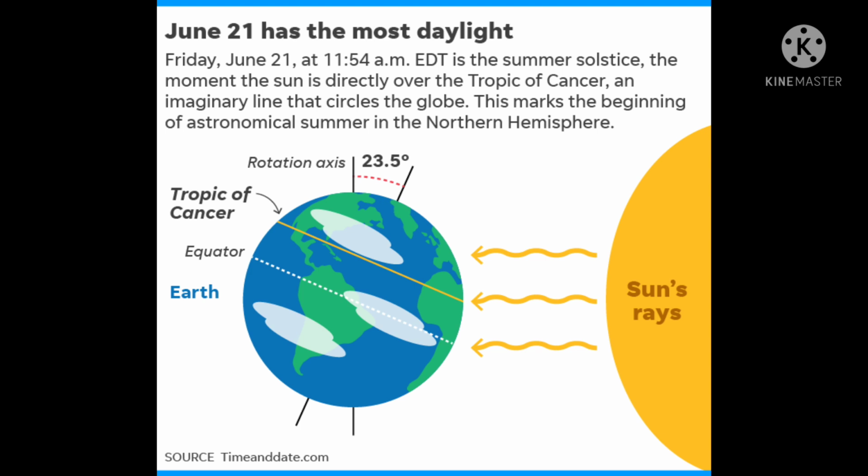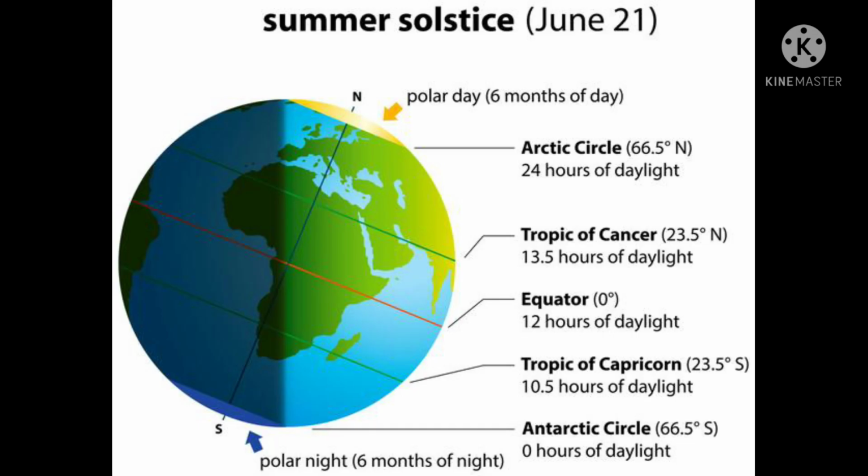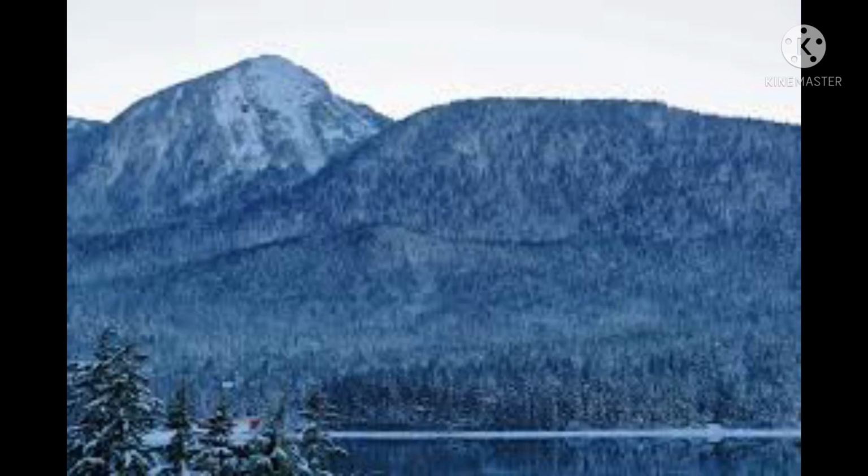The summer solstice happens in the northern hemisphere around June 20 to 22, and in the southern hemisphere around December 20 to 22. It's defined as the longest day and shortest night of the year. So friends, I hope that you are all clear about the equinoxes and solstice, the summer solstice and the winter solstice.